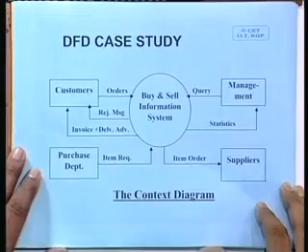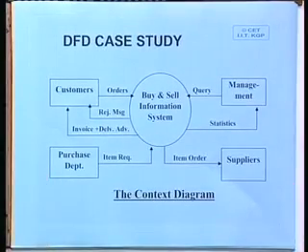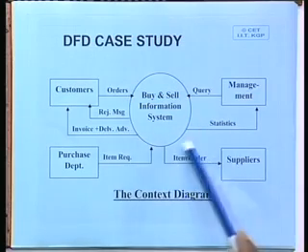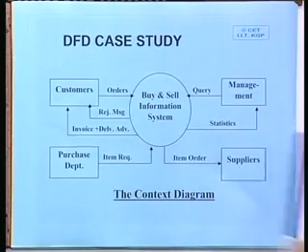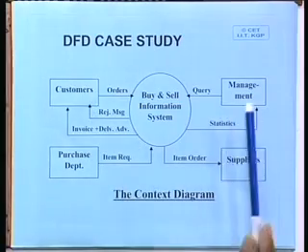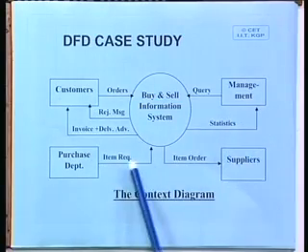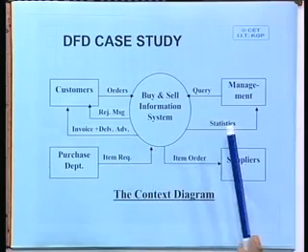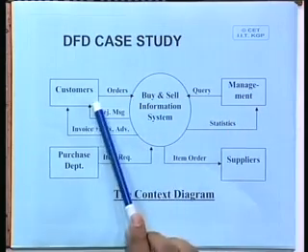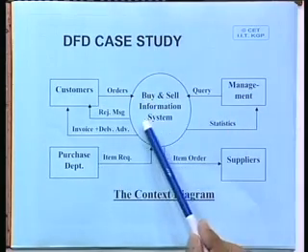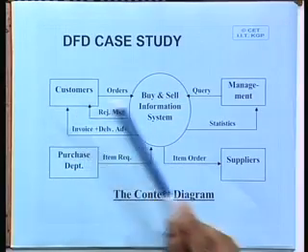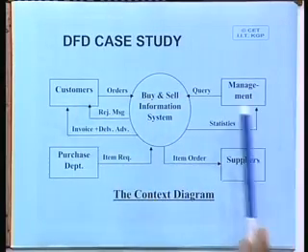Clear? So, this is the context diagram, and if you really look at it, we have the buy and sell information system, and this system has the customer, management, supplier, and purchase department. Purchase department generates item requests, and customers place orders, rejection messages come back, and invoice and delivery advice are sent to the customer.